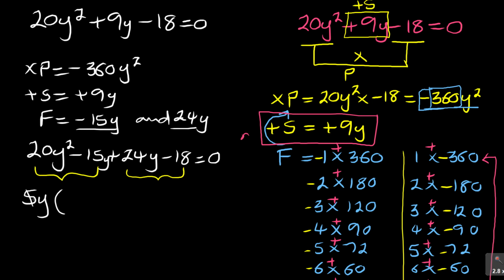So 5 into 20 will give us 4. Y into y squared will give us y, so it's 4y. In the next one, 5 into 15 will give us 3. The y will cancel the y. So that's what you're doing there. If I do the actual numbers, 5 into 20 is 4, y into y squared is y, minus 5 into 15 is 3, the y will cancel the y. Then you close that bracket. Then you always put a plus.